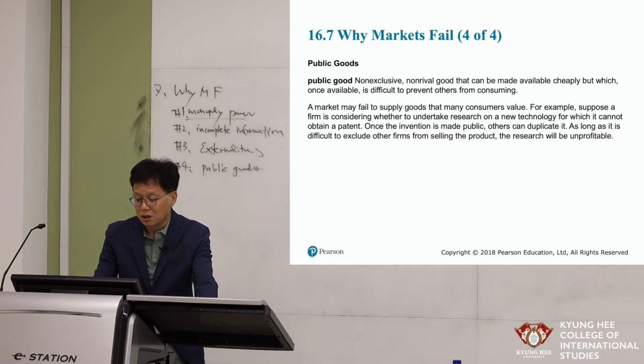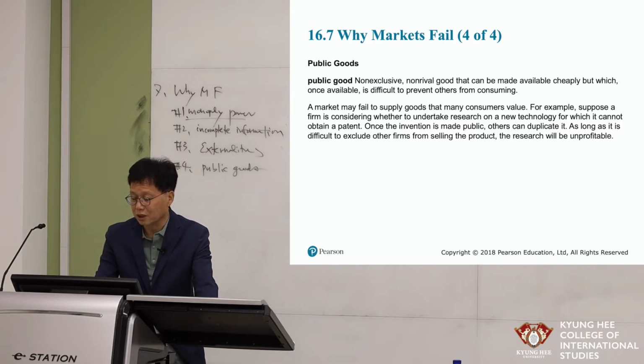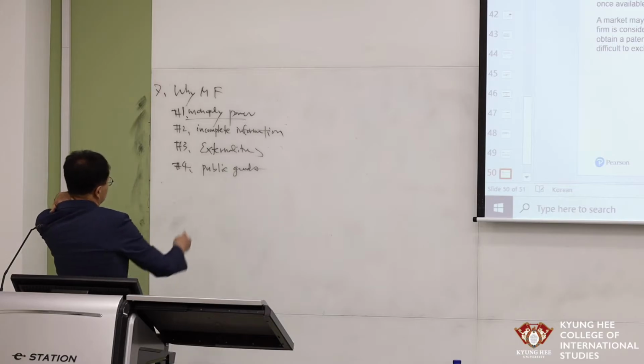A market may fail to supply goods that many consumers value. For example, suppose a firm is considering whether to undertake research on new technology for which it cannot obtain a patent. Once the invention is made public, others can duplicate it. As long as it is difficult to exclude others from selling the product, the research will be unprofitable. Right? Anyway, these are the four reasons.